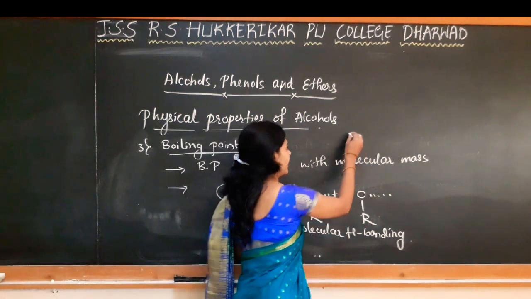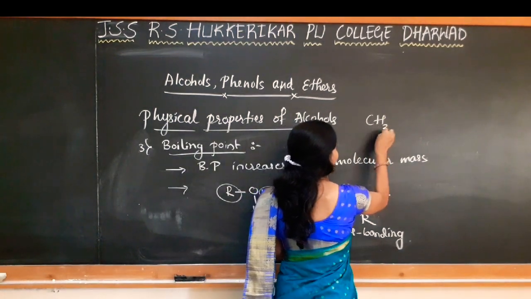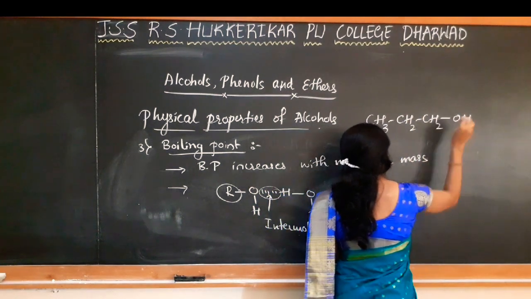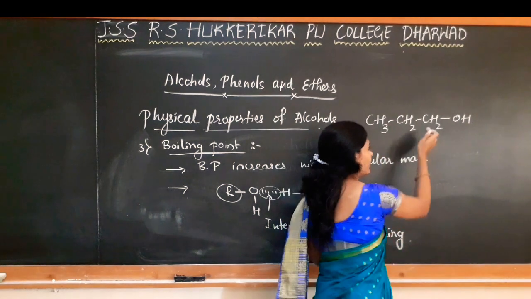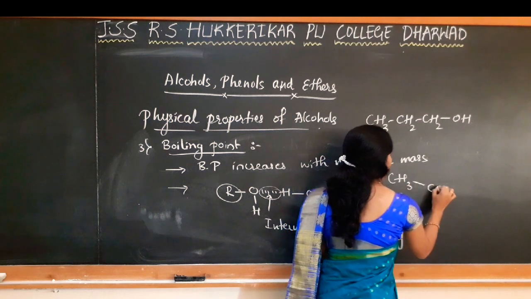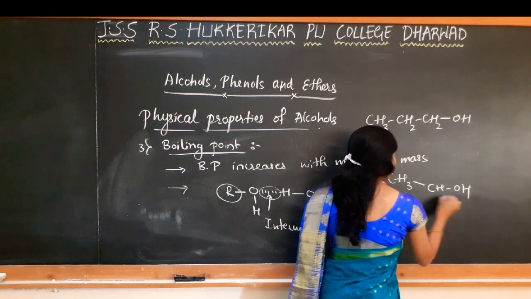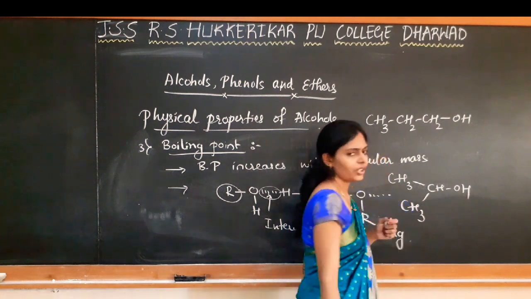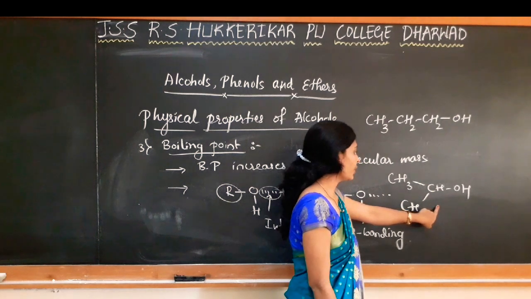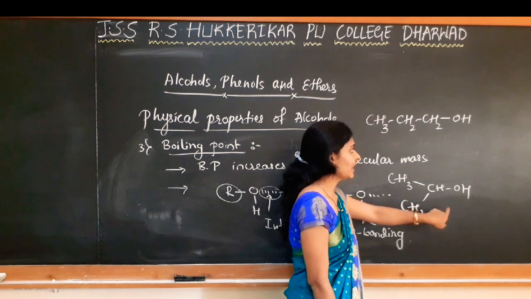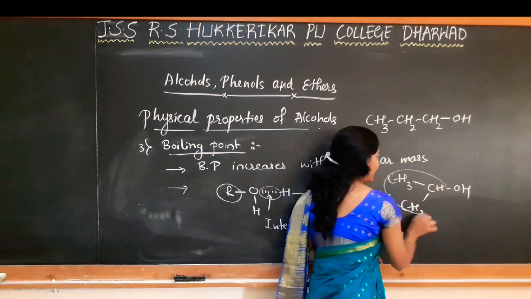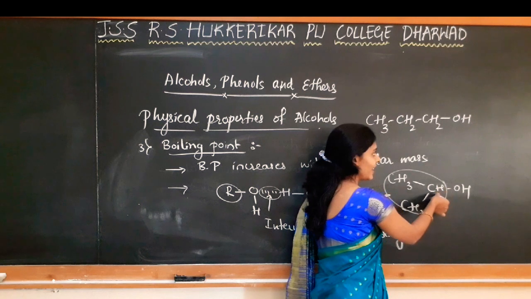For example, if I take CH3CH2CH2OH, this is propan-1-ol, and if I compare it with propan-2-ol, the boiling point of propan-2-ol will be less than that of propan-1-ol, as here we have a branch and the surface area is reduced.